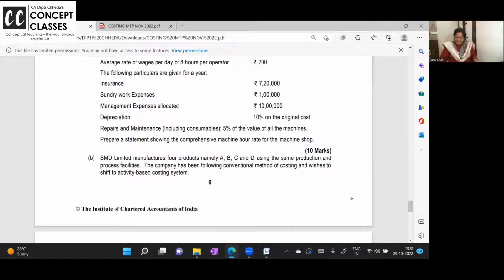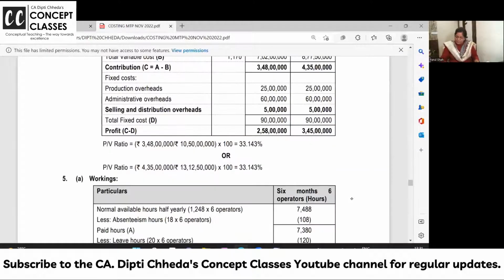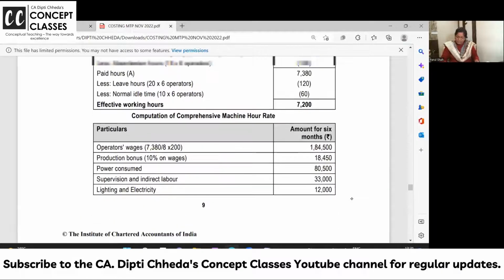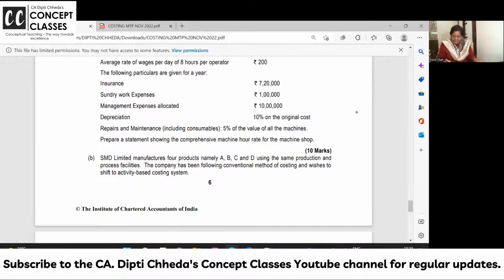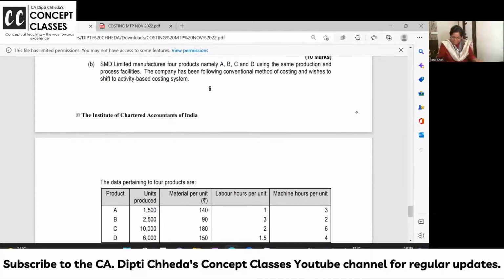One second. Let us go to the solution. I will show you how to calculate. See, there is some calculation for the labor part. Okay, let us read this problem. It is a nice one. We will discuss it.